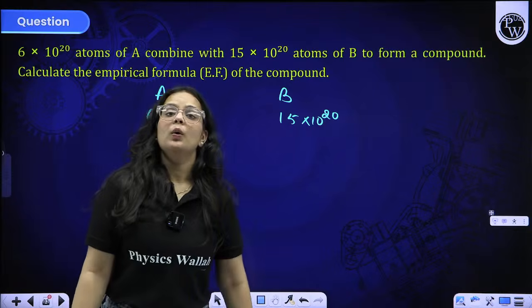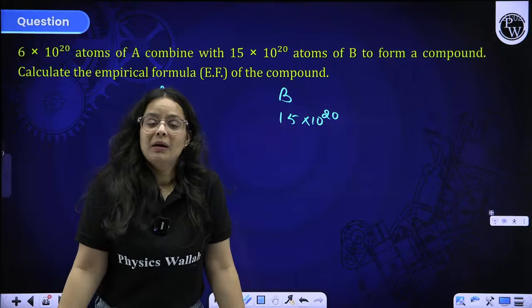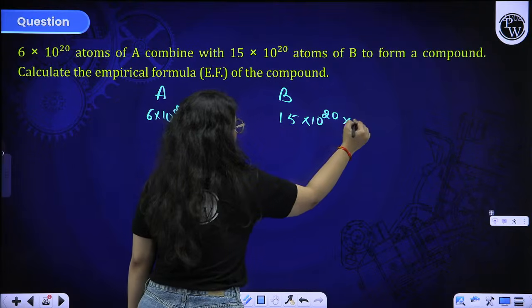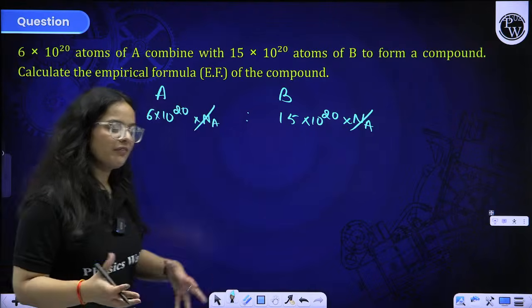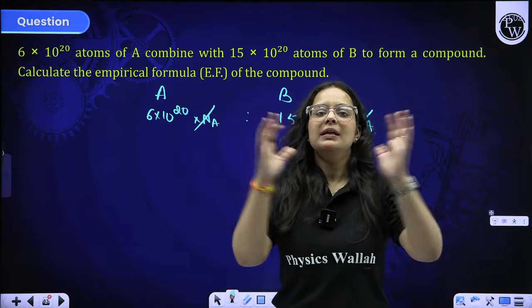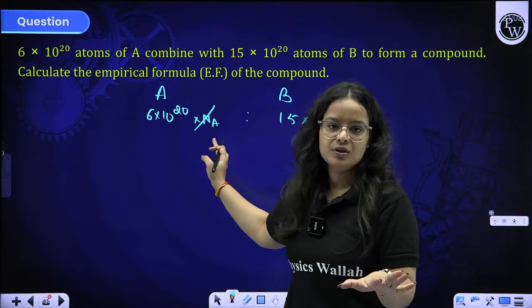If you want to convert to moles, how will you convert atoms to moles? By multiplying with Na. So Na is the common term, it will be cancelled out. So whenever number of atoms or number of molecules is given to you, you can simply take the ratio as it is. No need of conversion at all.